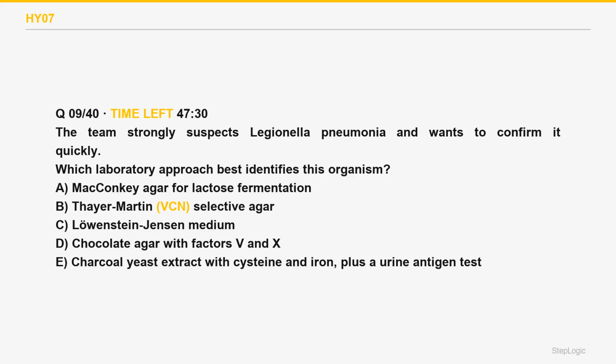Which laboratory approach best identifies this organism? The team strongly suspects Legionella pneumonia and wants to confirm it quickly. Read the command. How to identify Legionella. Charcoal yeast extract with cysteine and iron, plus the urine antigen.